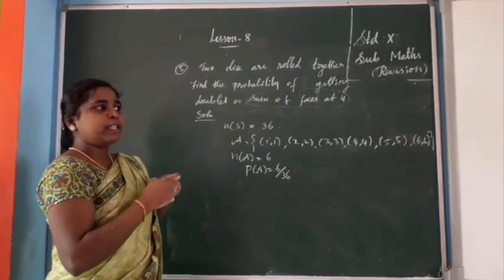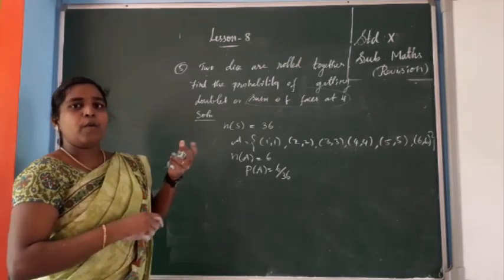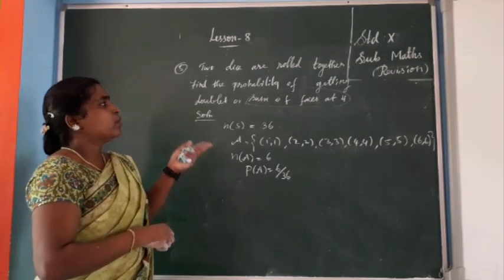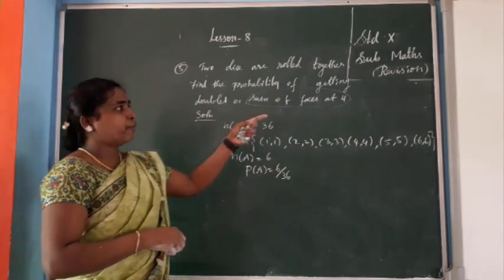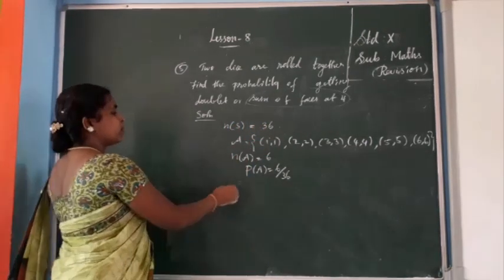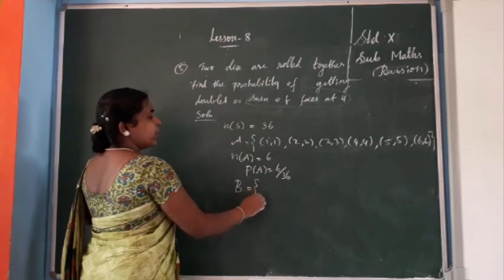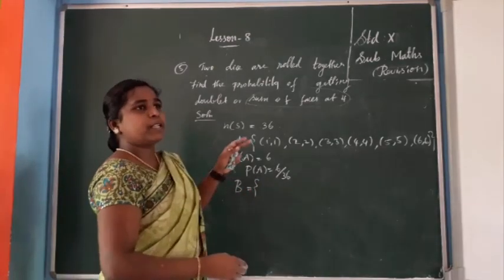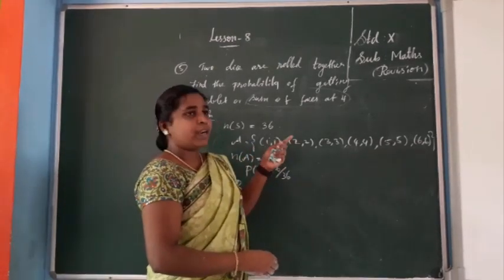So you have to add the two values. 1 comma 1, 1 plus 1 you will get 2, isn't it? So like that one by one you want to check. If you are getting 4, we can write the possibilities here. So B equal to, actually 1 comma 1 is not possible. Then 1 comma 2, 1 plus 2 is 3 only.